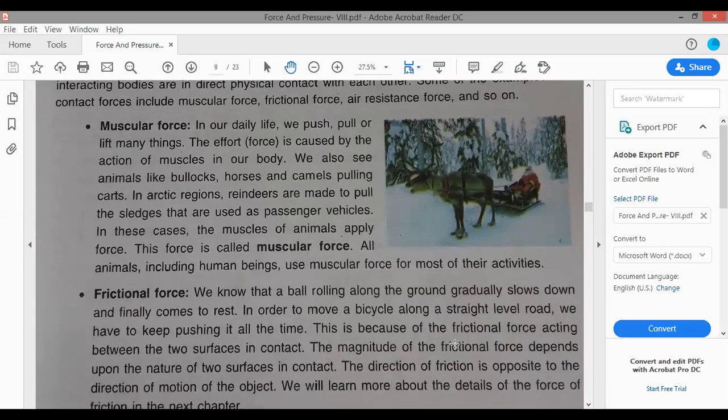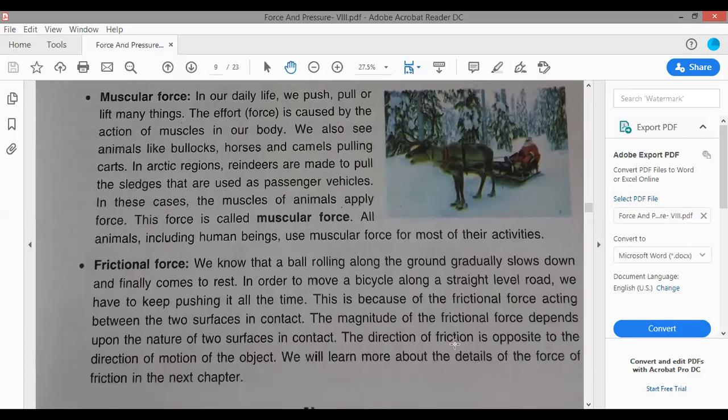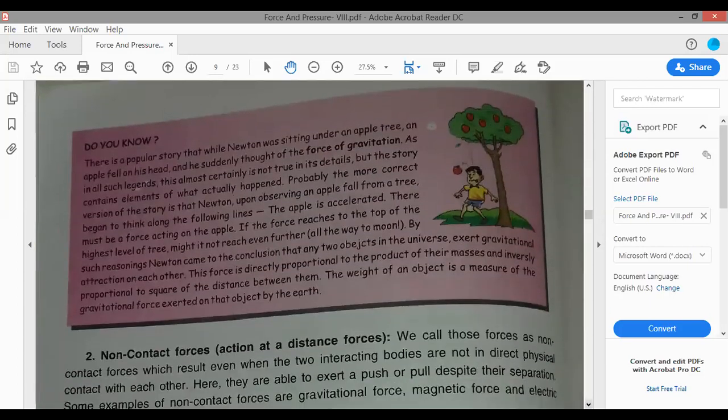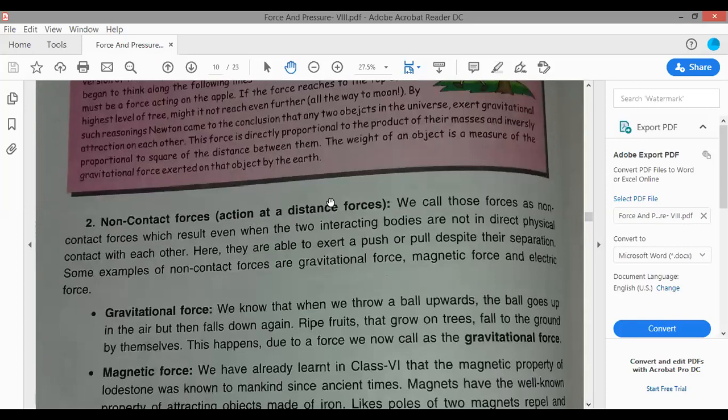Similarly, frictional force. When we are moving a bicycle on the road or a ball is rolling over the floor, there is friction between the surface of the ball and the surface of the floor. So this frictional force is again a contact force. The next is the non-contact force. These forces act at a distance.